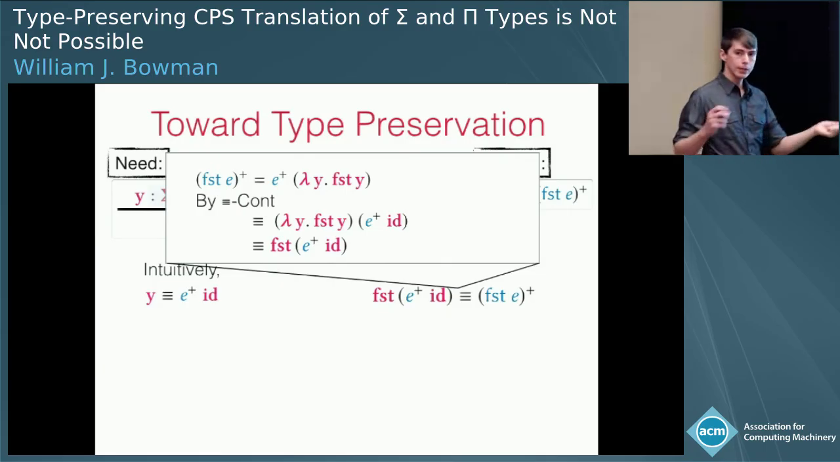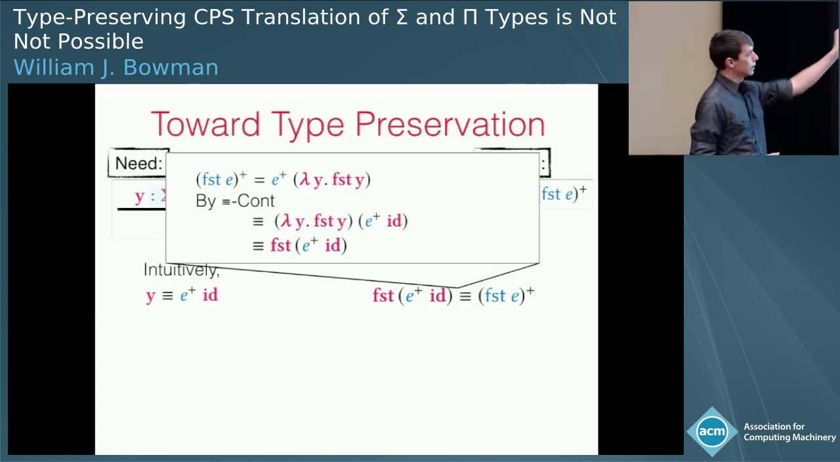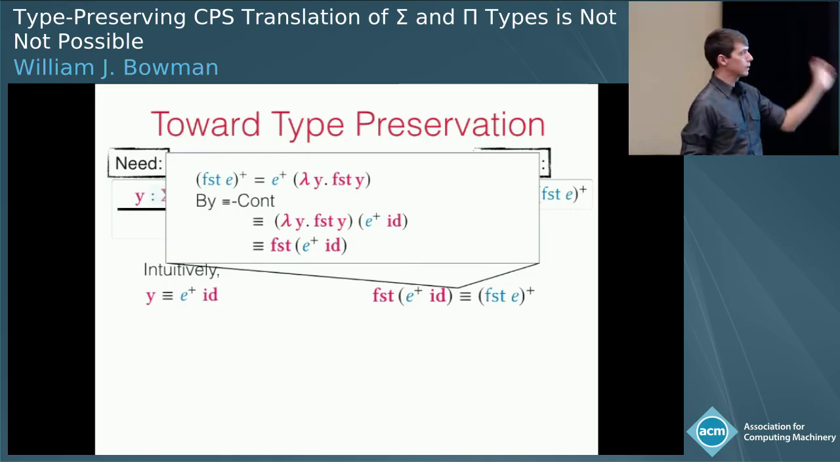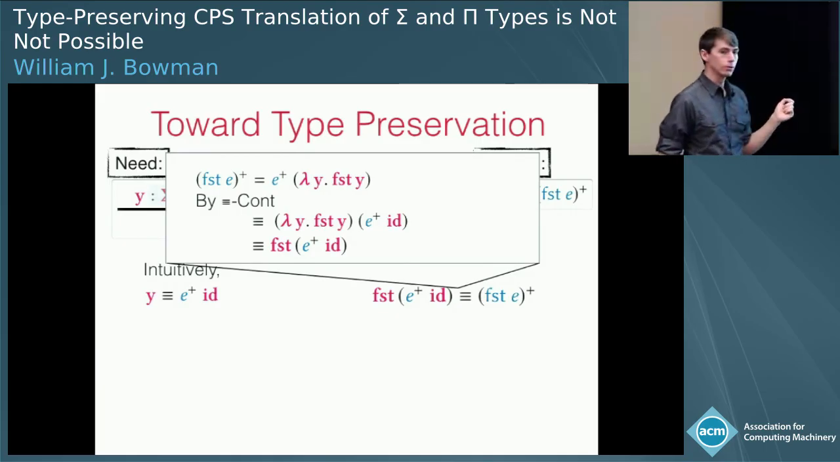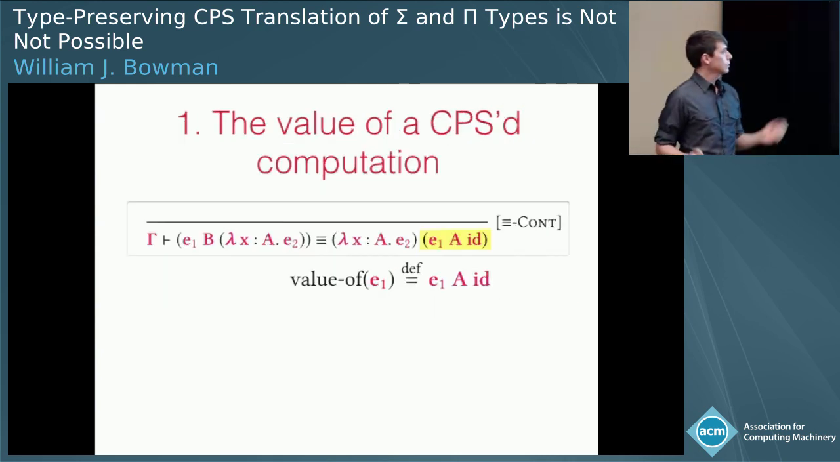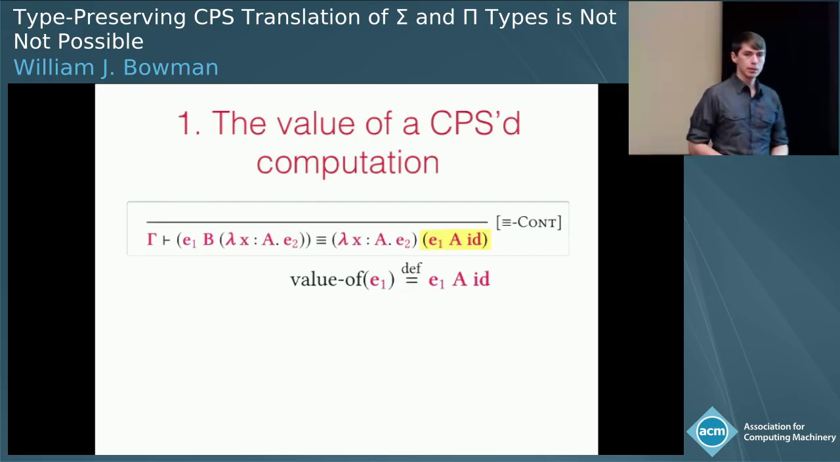Now, by equiv-cont, we can shuffle that around, and we get that the continuation, lambda y, first of y, is applied to the value of E+. In one step of beta reduction, that reduces to our goal, first of the value of E+. Okay. So now we know what the value of a CPS computation is.